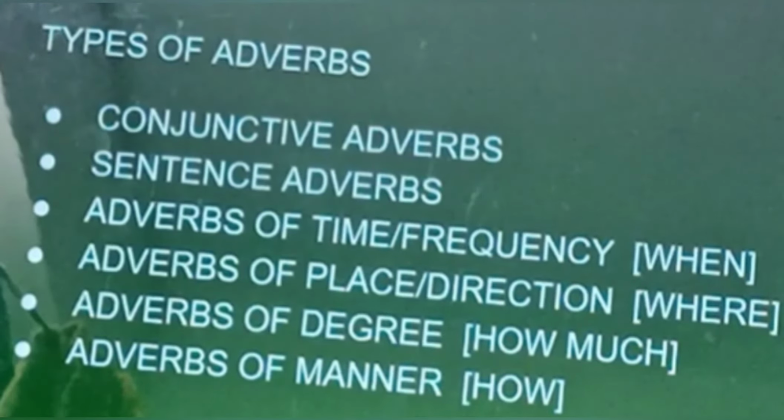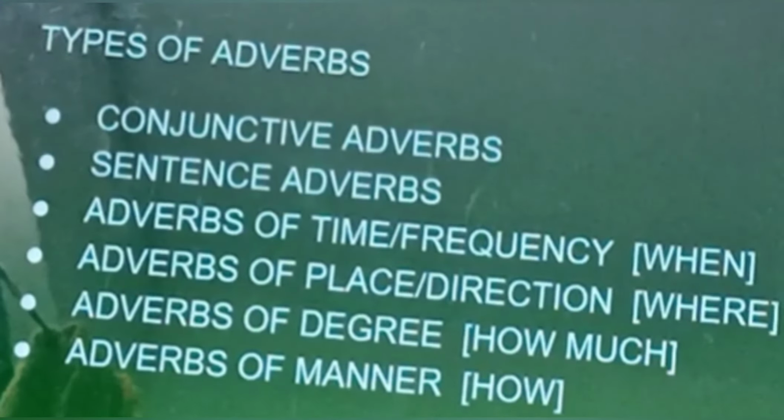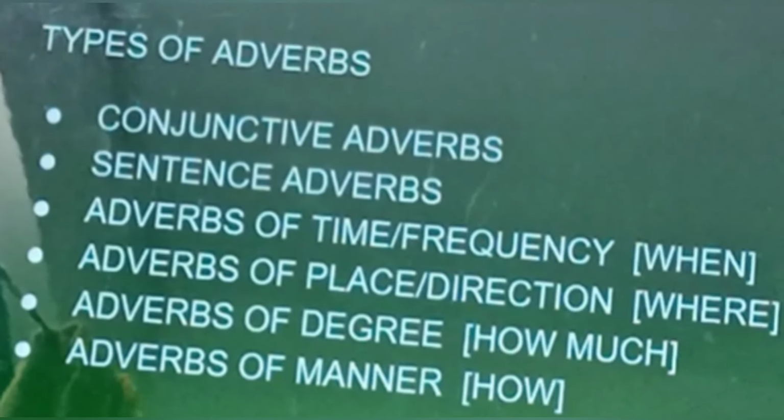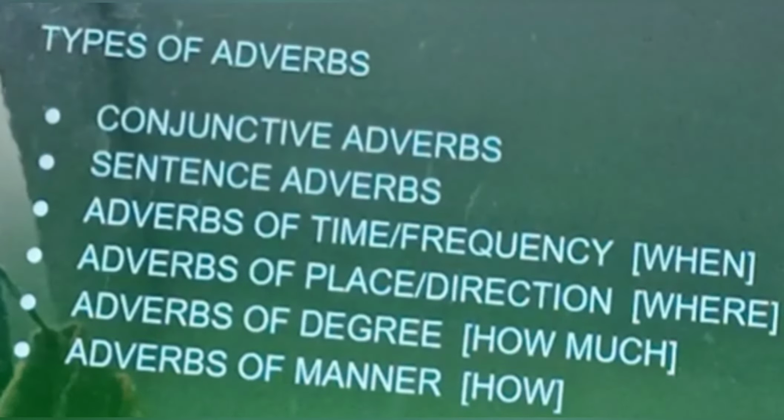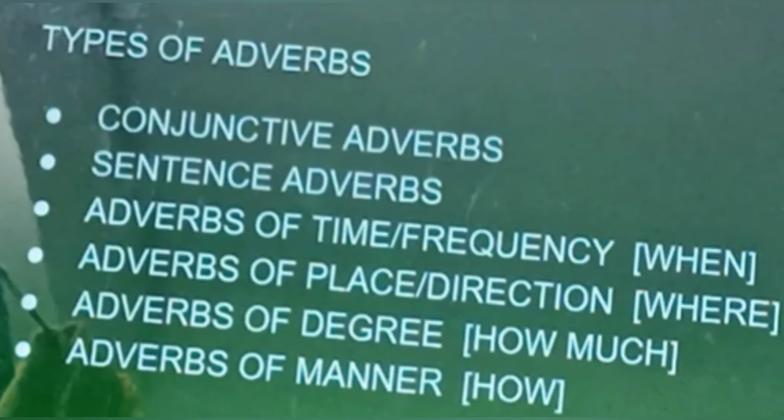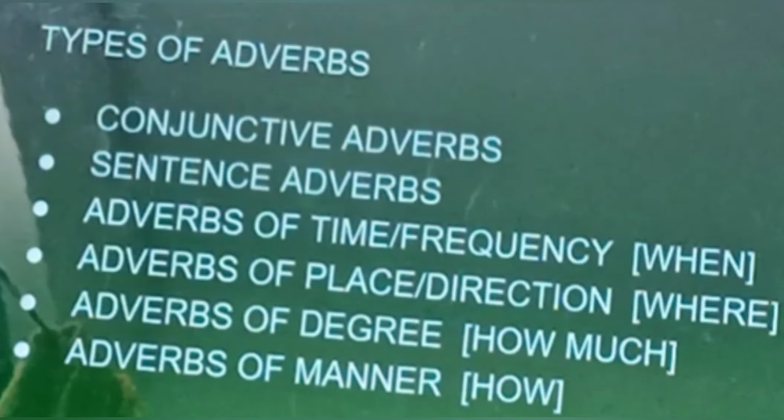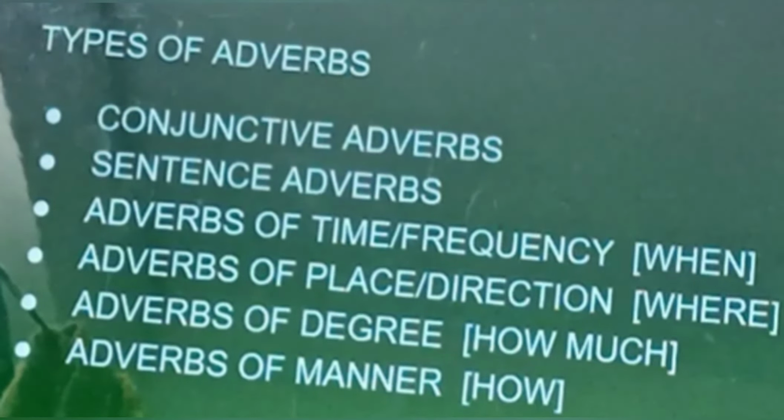Adverbs of time. Adverbs of time tell us when an action happened and also for how long and how often. These are usually placed at the end of the sentence.